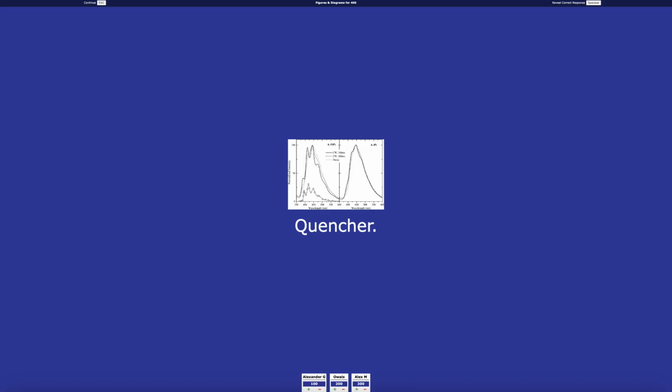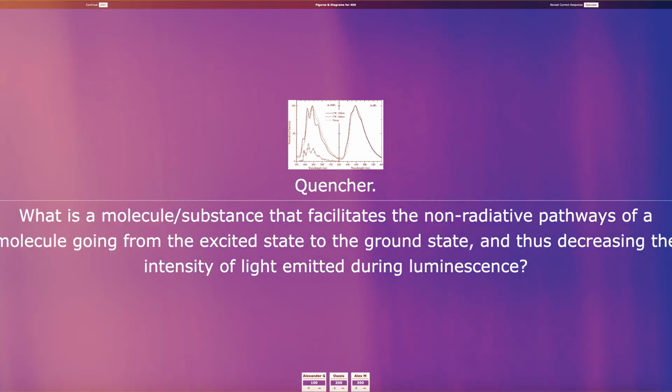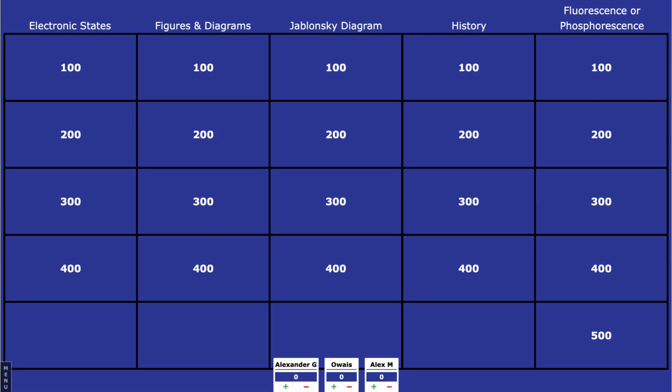The prompt is quencher. What is particle in a box? Sorry, contestants, none of you got that right. The correct answer was, what is a molecular substance that facilitates the non-radiative pathways of a molecule going from the excited state to the ground state and thus decreasing the intensity of light emitted during luminescence? The category is Jablonski diagram for 100.